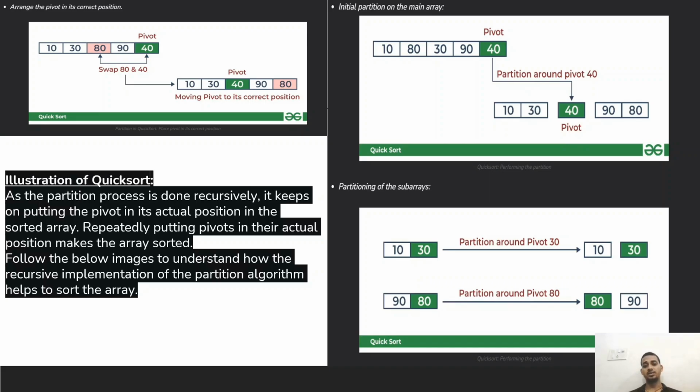Partition around 40 means the pivot will come in the middle. Now we will partition the subarray 10 and 30, checking which comes first, and arrange it properly in the sorted array. Now we will also check 80 and 90, and after that we will arrange in a proper sequence, that is 10, 30, 40, 80 and 90.